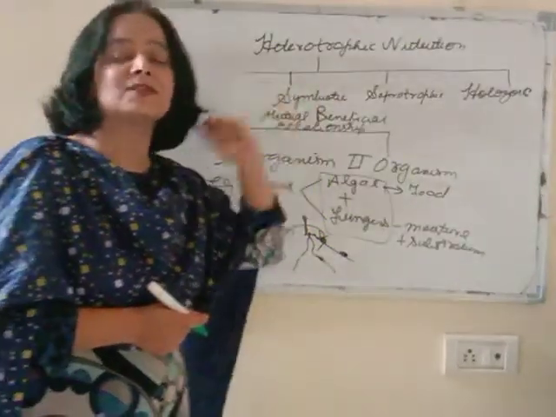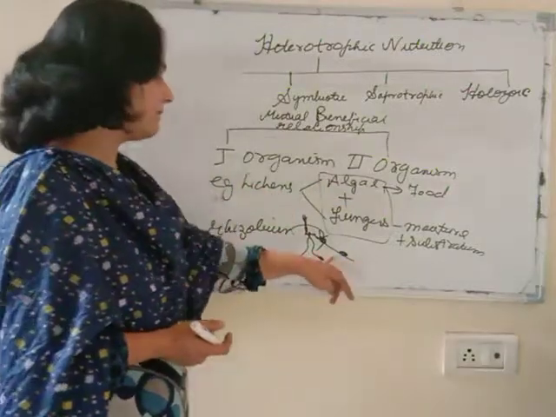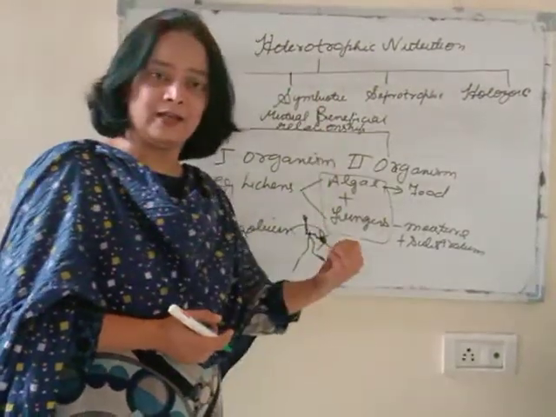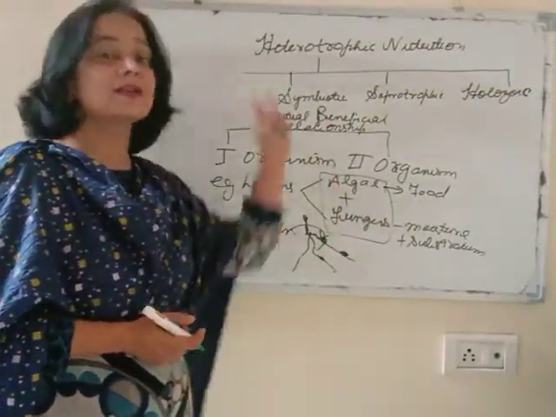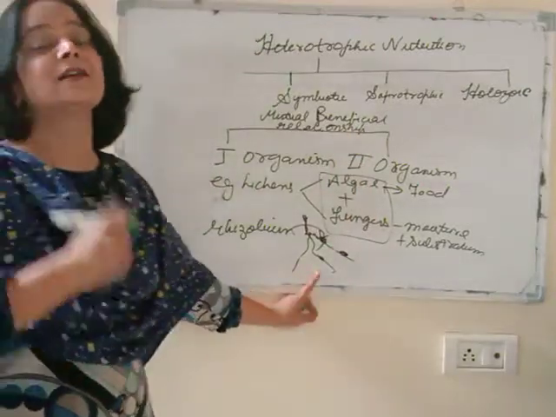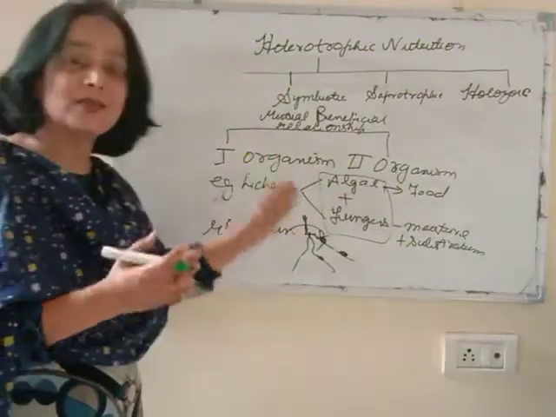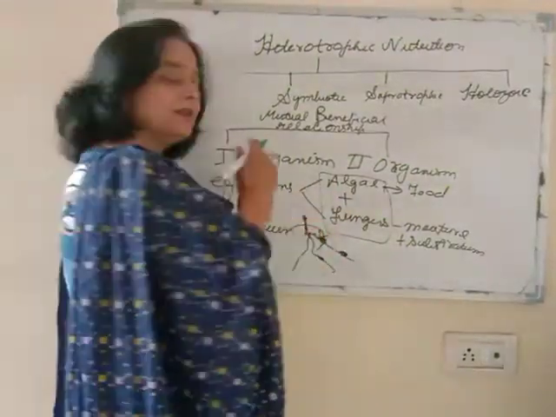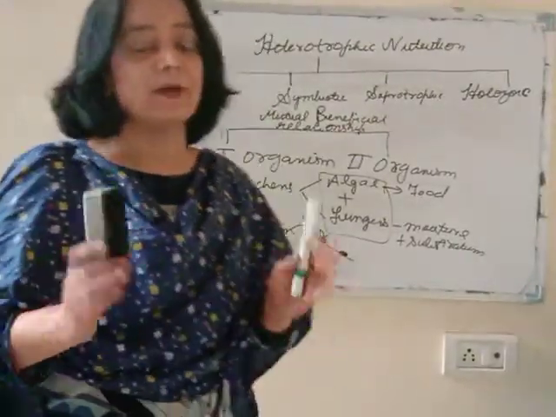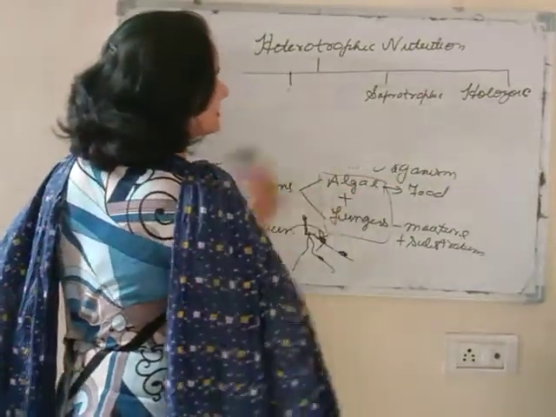Rhizobium converts atmospheric nitrogen into an assimilable form of nitrogen, such as nitrates, which can be absorbed by the plant. The plant cannot absorb nitrogen directly. So the plant absorbs it, and Rhizobium gets a shelter in the nodules. This is how the symbiotic relationship is maintained. So this is all about symbiosis.